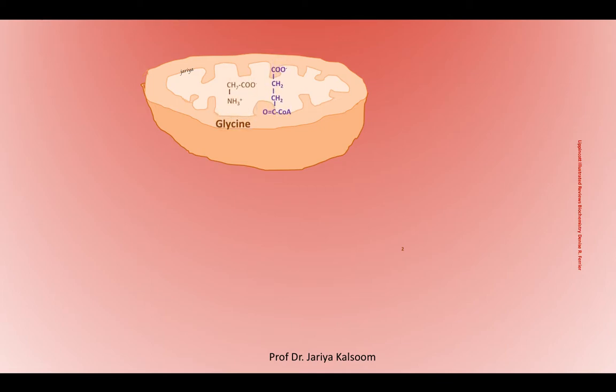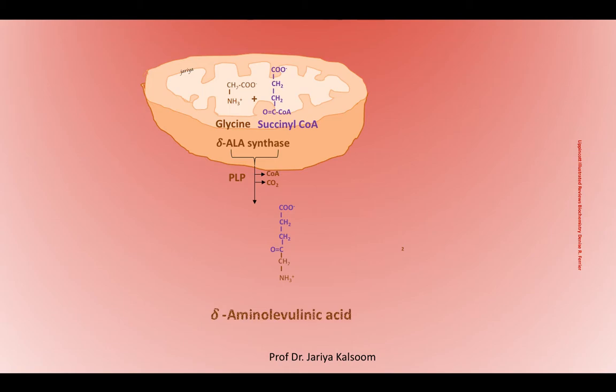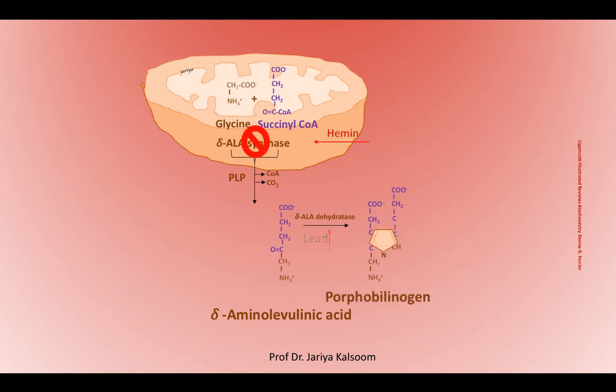All the carbon and nitrogen atoms of the porphyrin molecule are provided by glycine, which is a non-essential amino acid, and succinyl-CoA, which is a TCA cycle intermediate. These condense to form delta amino levulinic acid or ALA in a reaction catalyzed by ALA synthase. This reaction requires pyridoxal phosphate and is the committed and rate limiting step in porphyrin biosynthesis.